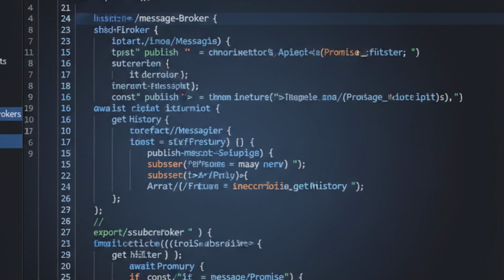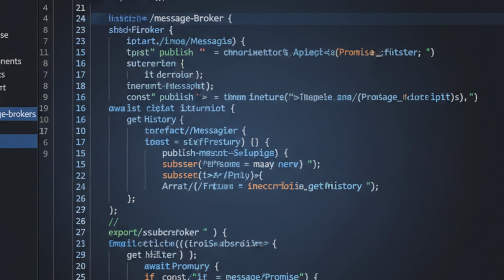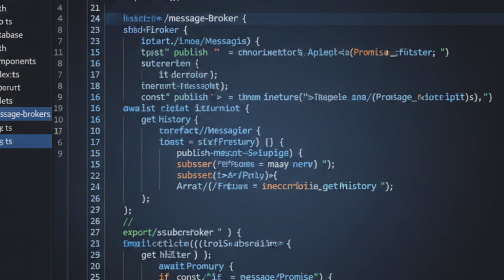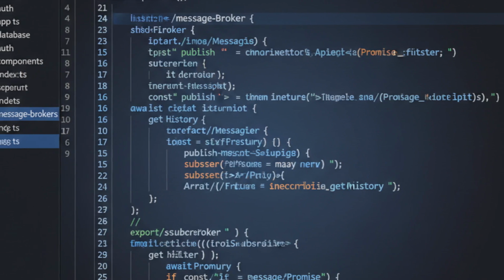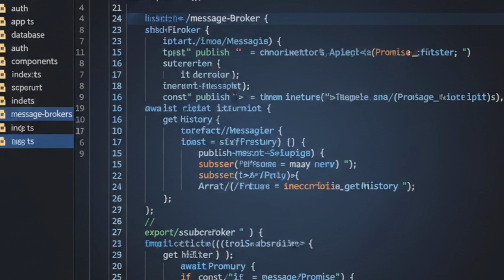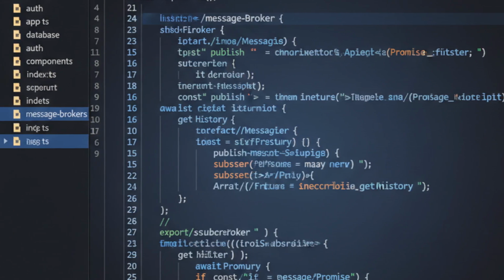When one agent publishes to a topic, all subscribers receive the message asynchronously. The message envelope includes sender ID, timestamp, and a correlation ID for tracking conversations. In production, swap this for RabbitMQ or Kafka, but the agent code doesn't change.